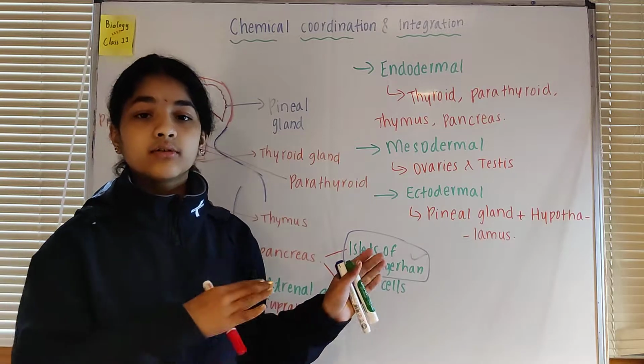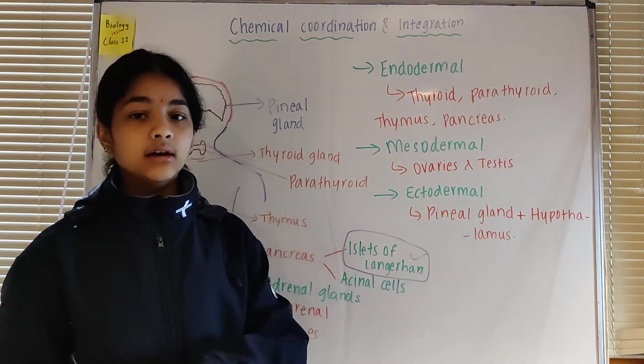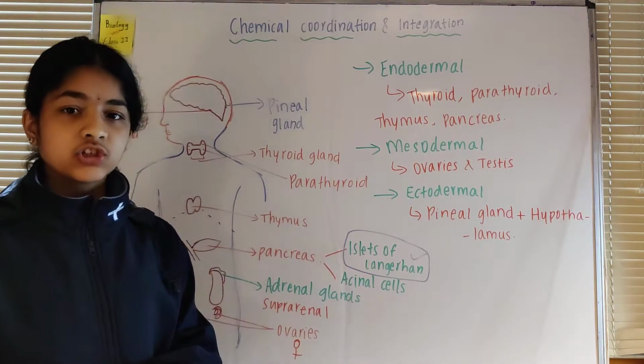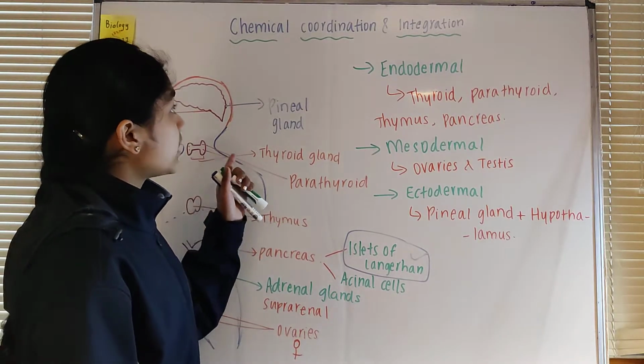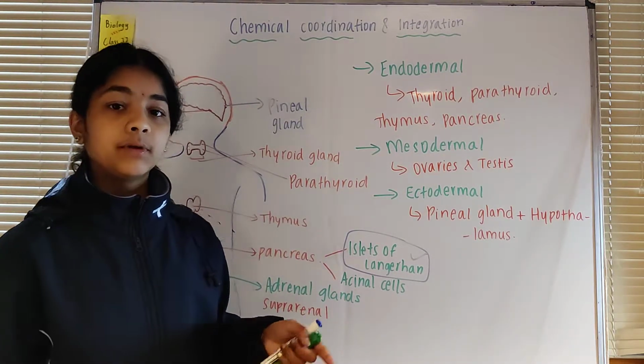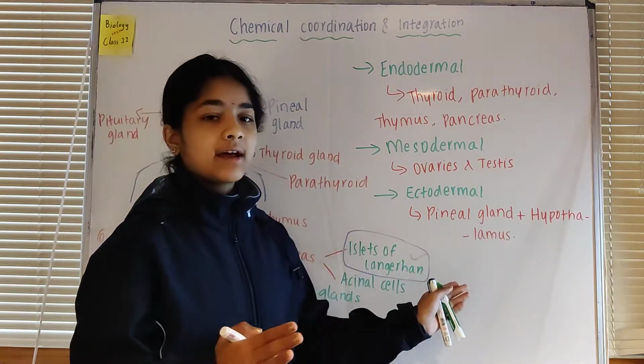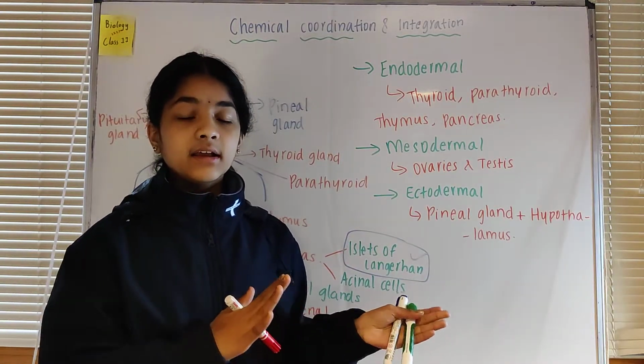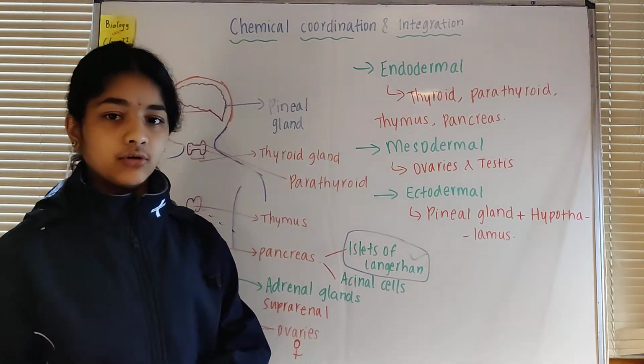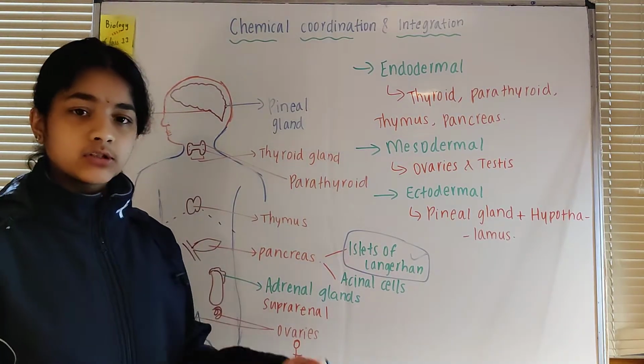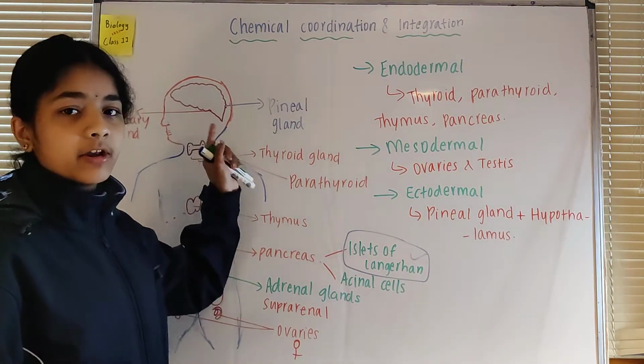We talked about the hypothalamus in the nervous system, that is the neural control and coordination chapter, and we're also discussing it in the chapter of chemical coordination and integration. So we consider the hypothalamus as the connecting link between the nervous system and the endocrine system. It is also an endocrine gland present in the brain region itself.